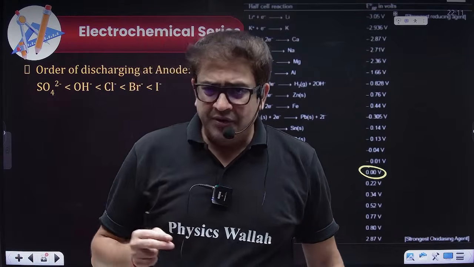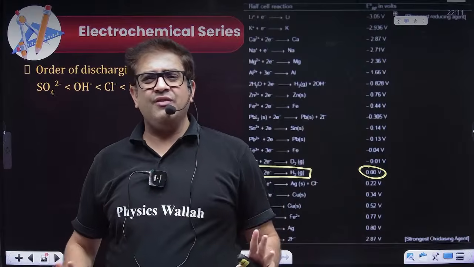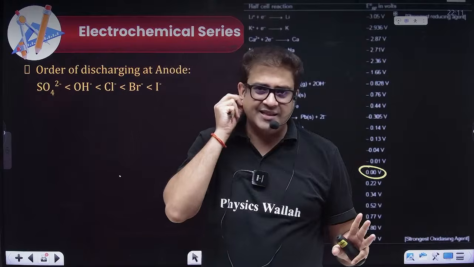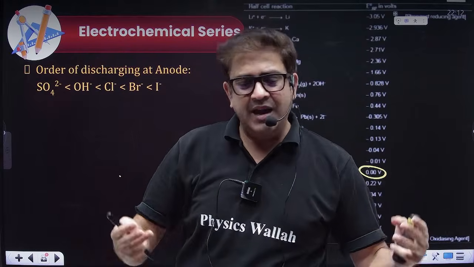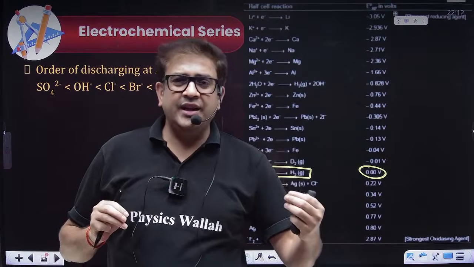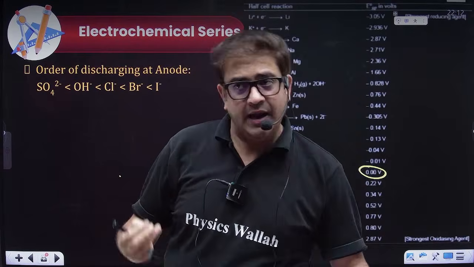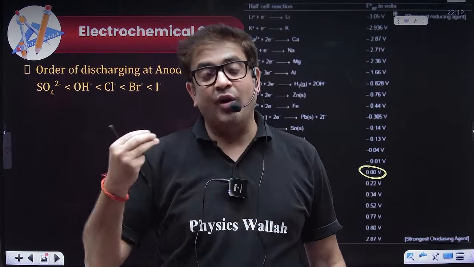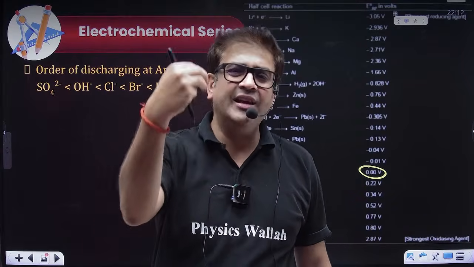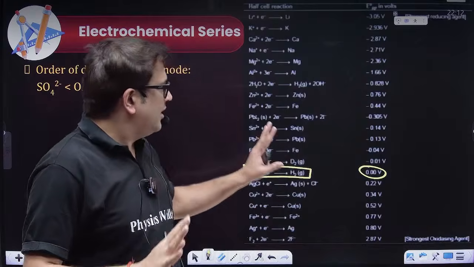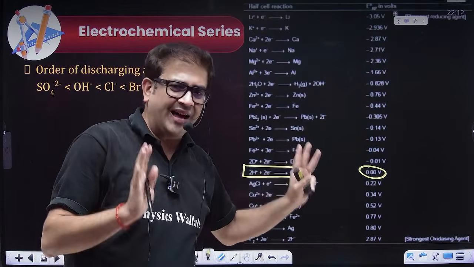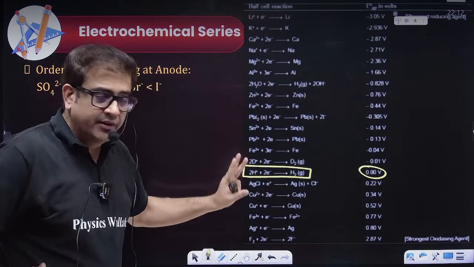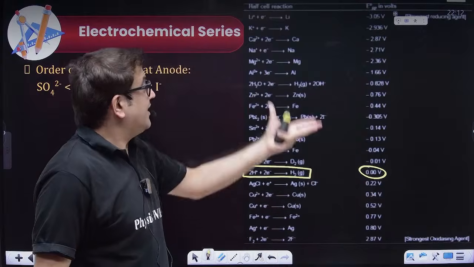Sir, do we have to remember this series? No, beta. For mains level of questions, generally the value of electrode potential is given. For advanced and for inorganic type of questions, yes, sometimes you have to remember them. There is a rhyme, but the percentage of that coming is very less. And yes, we do some Faraday's law of electrolysis, the qualitative and quantitative analysis, and during that analysis, I will give you some trick. But for just the question of electrochemical cells, the values of standard potentials are always given. So do not learn this, but yes, you can obviously see that metals are coming at the top.